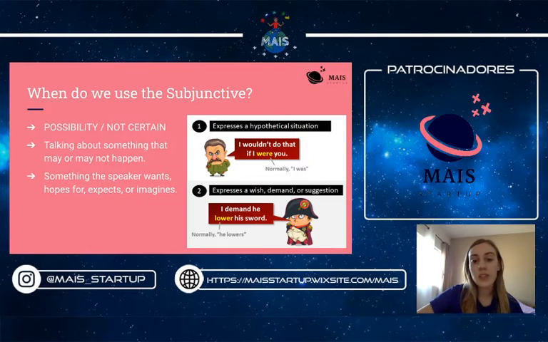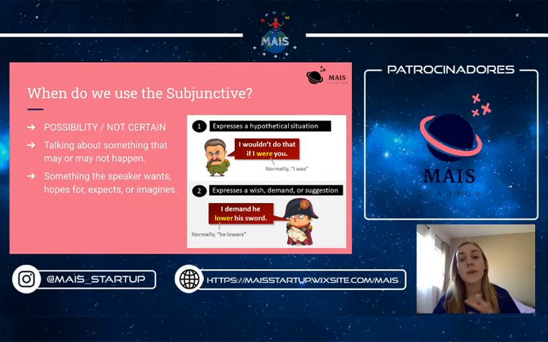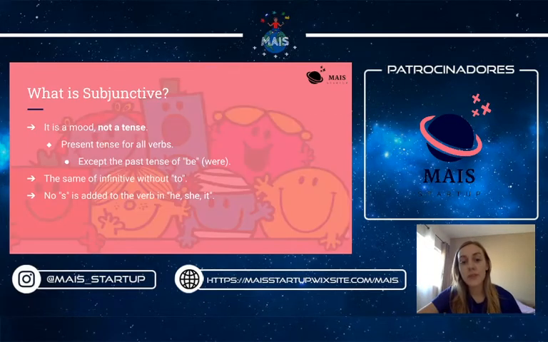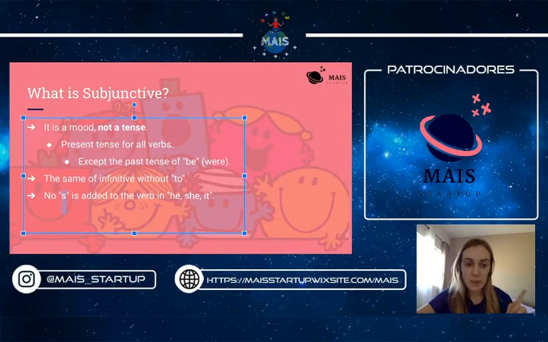And the second situation is expressing wish, demand, or suggestion. So, I demand he lower his word. Usually we would have lowers with the s, but as we have talked about before, we do not add s to the verb in the subjunctive mood. Remember, it's not a tense, it's a mood.